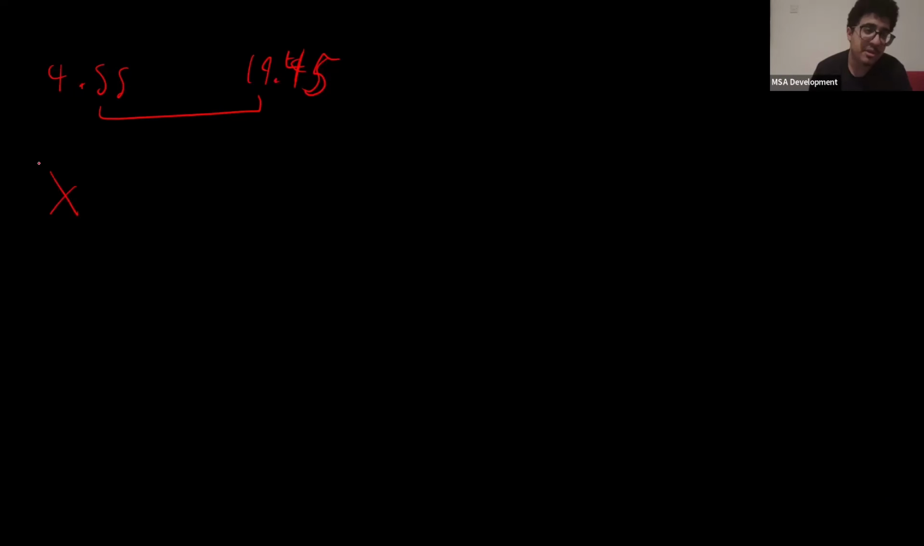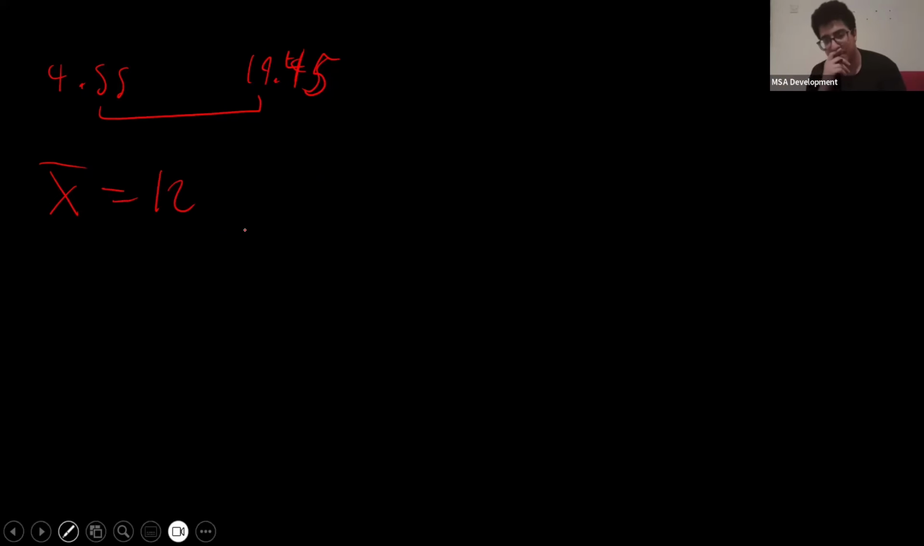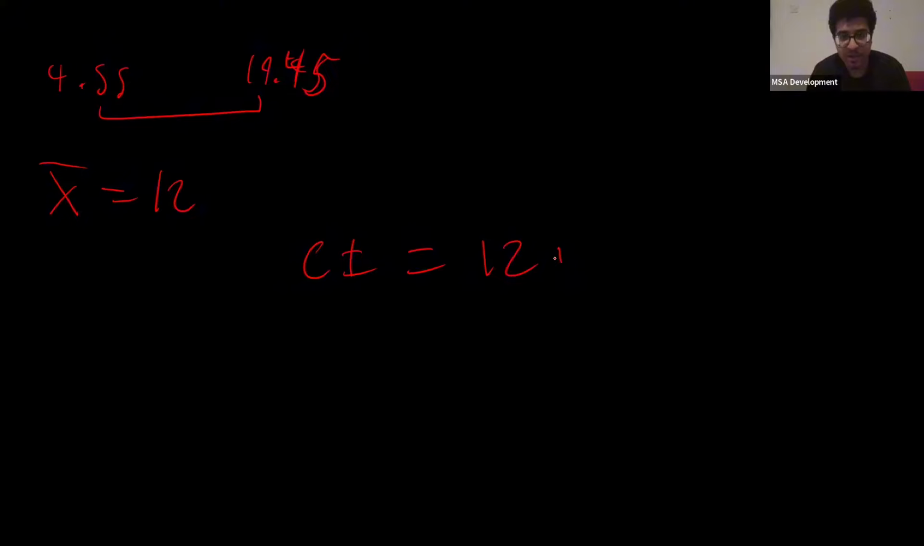Okay? And our sample mean is 12. So we want to find out what the SEM is. So very simply, we plug it into our equation. Our equation, remember, to find the confidence interval was: confidence interval equals mean, which is 12, plus and minus 1.96, because it's a 95% confidence interval, times SEM.